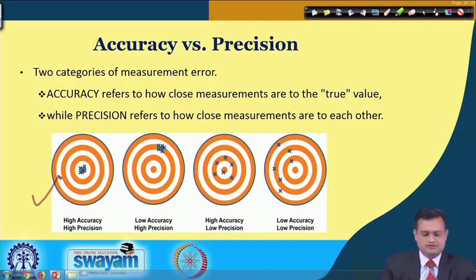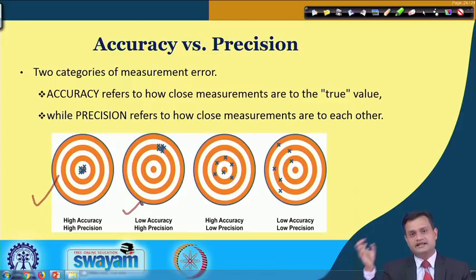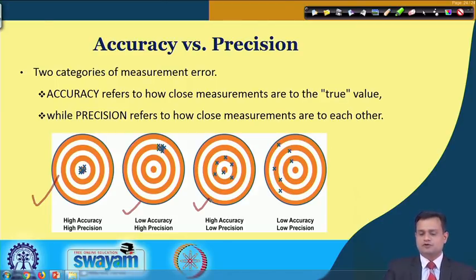The second one is low accuracy and high precision because you are away from the target, but the readings are falling closer to each other. The third case is high accuracy, low precision. You have values more or less close to the target value, but it is low precision. And the fourth one, low accuracy and low precision. So, here both dimensions are affected.